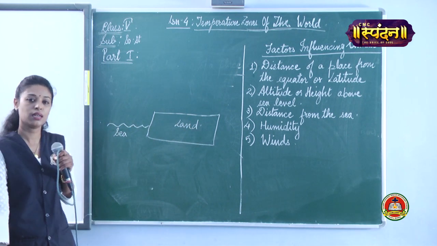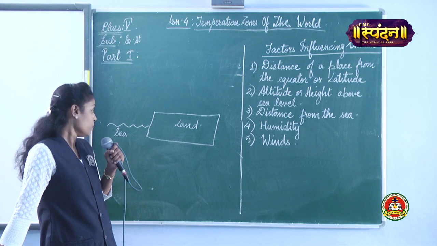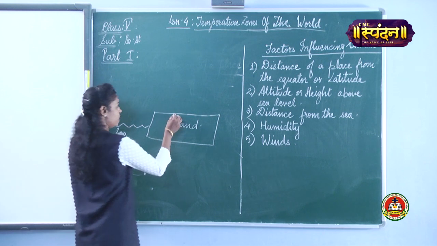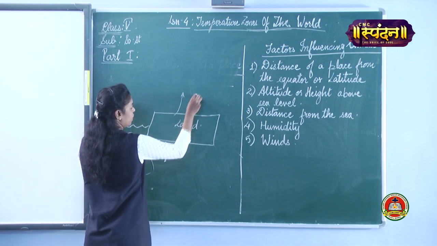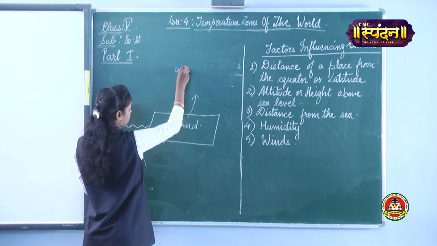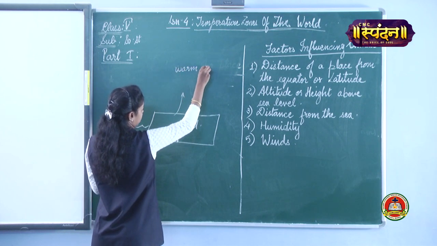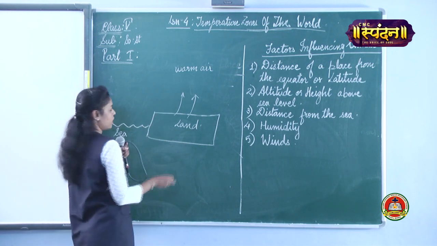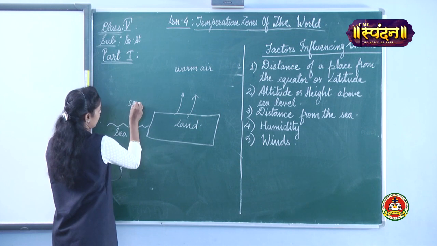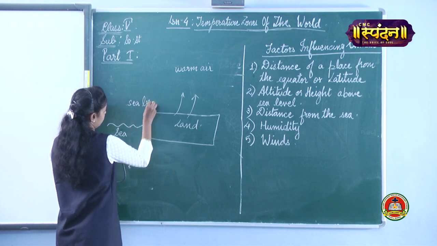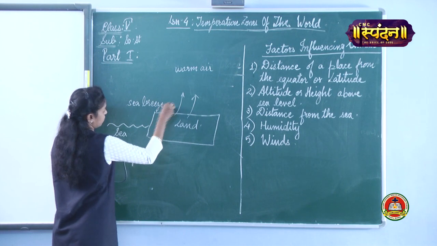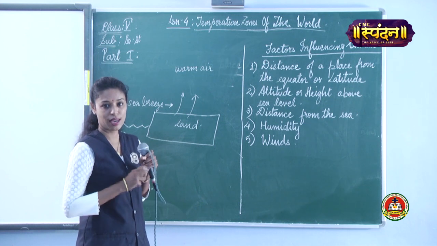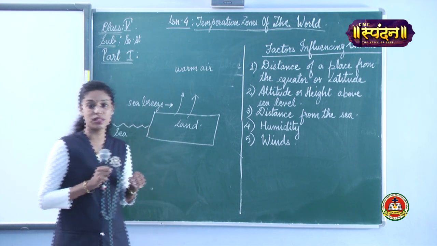You know that during daytime, the land gets heated up quickly. So the warm air rises up, giving space for the sea breeze to enter the land area, which makes this area a bit cool. Yes? You might have learned about land breeze and sea breeze.